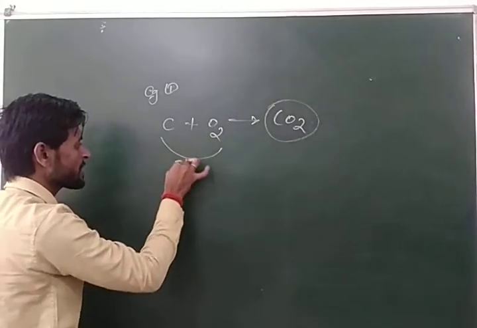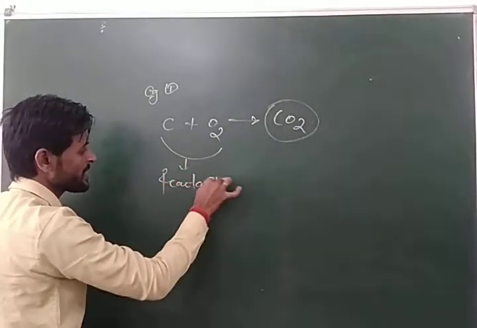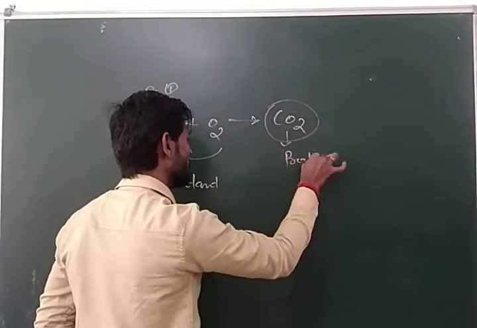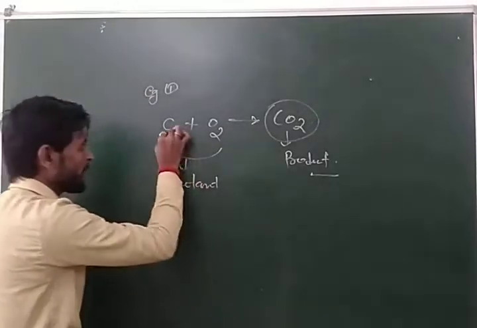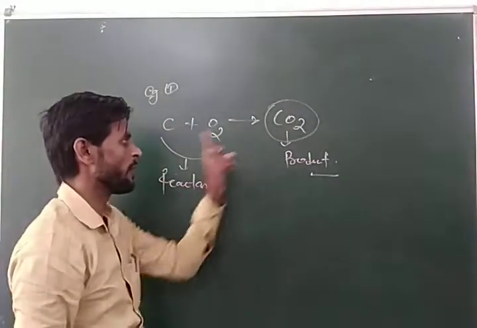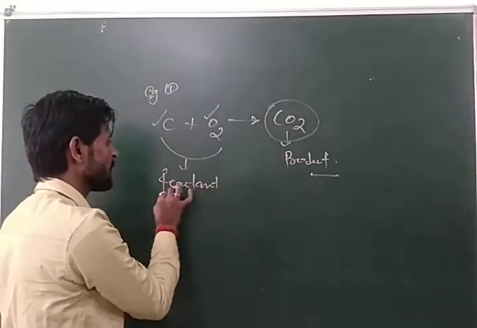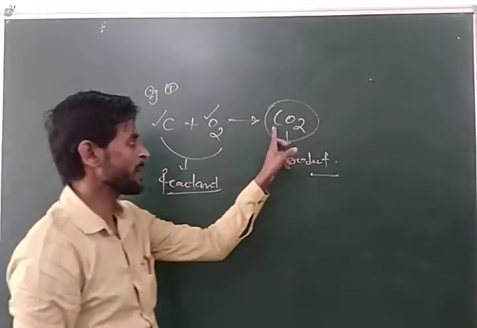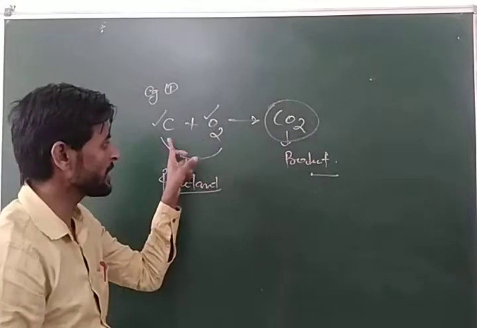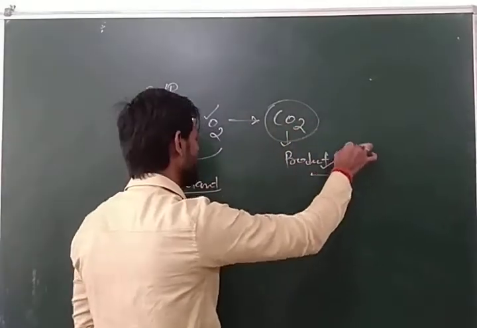Here carbon and oxygen are the reactants while carbon dioxide is the product. Carbon and oxygen take part in the chemical reaction to form carbon dioxide, so they are called reactants, and carbon dioxide is formed as a new substance, so it is called product.